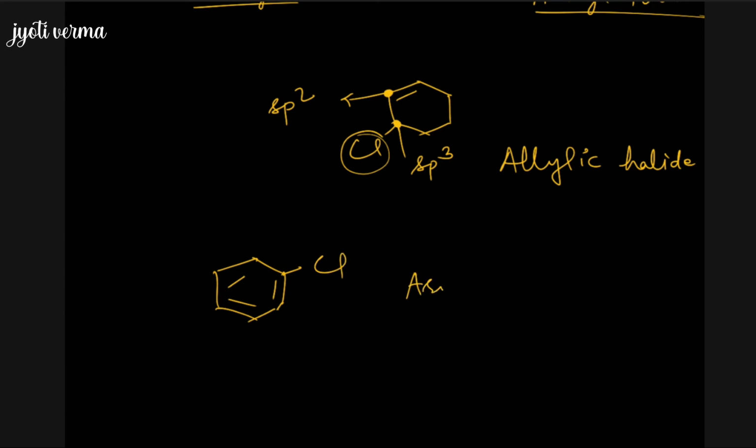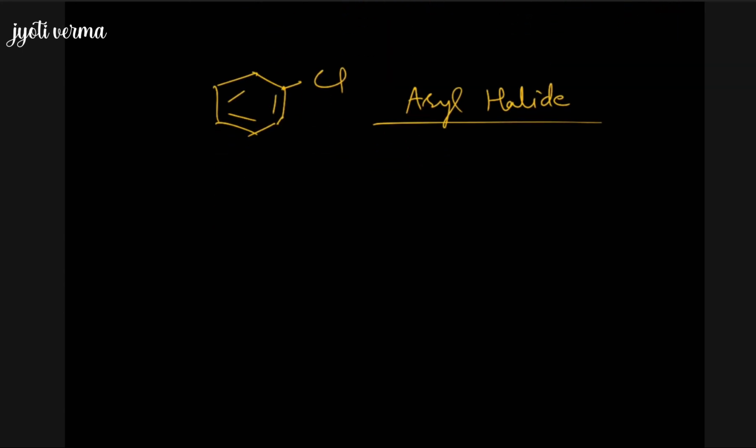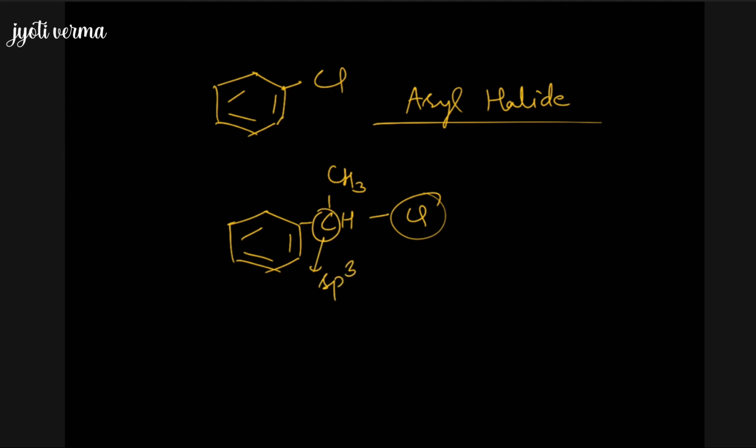It is aryl halide, because the halogen atom is directly bonded to the benzene ring. What about this compound? What is this type? Here we should observe that the halogen atom is bonded with this carbon, and this carbon is sp3 hybridized. Now this carbon is bonded with a benzene ring. So that is why it is a benzylic halide. So in this way we can classify the haloalkanes and haloarenes in various categories.